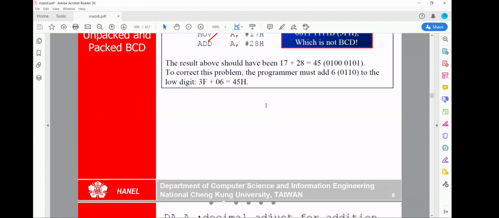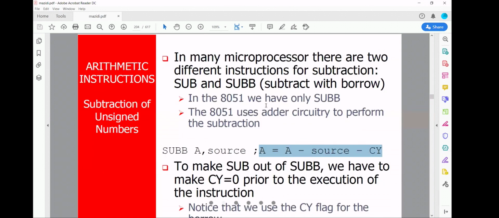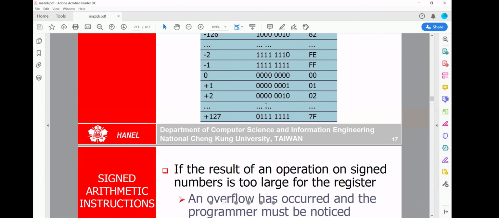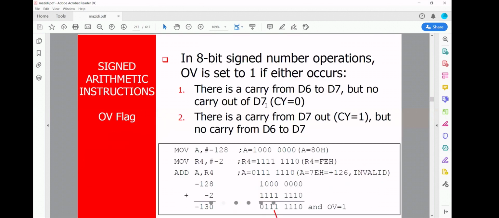An overflow flag, somewhere it was there.